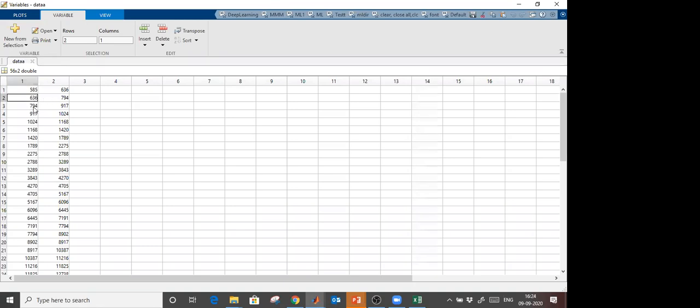8636, what is the output? 794. See, 794, this is the output. Okay, first is input, second is output. At 917, what will be output? 1024, and see there is a 1024. 1168 will become my input, and what will be output? 1420. So like this you have to create a data set for forecasting if you are using machine learning.